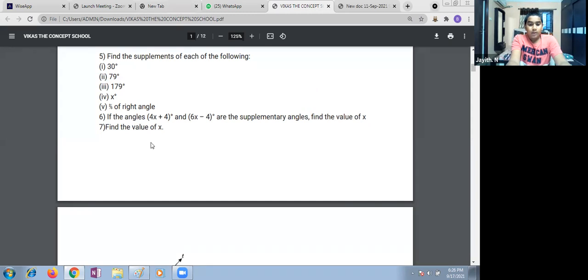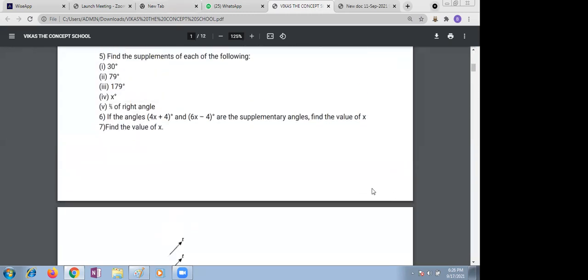Right. Next question goes to the students. Please, just a minute, children. I'll call the student's name. Vallabha, please read the 6th question. If the angles 4x plus 4 degrees and 6x minus 4 degrees are the supplementary angles, find the value of x.